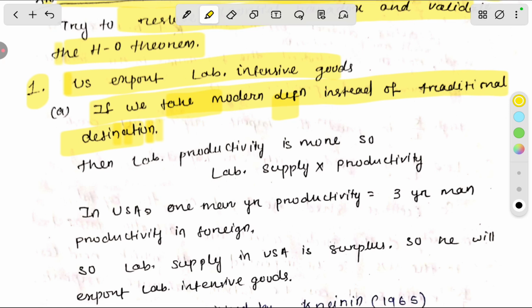This is the modern definition. But the traditional definition says that just in absolute terms, America provides 5 labor supply and India provides 10 labor supply. So India is a labor intensive country, and America is a less labor intensive, or you can say capital intensive, country. So in the modern definition, labor supply is multiplied by productivity.